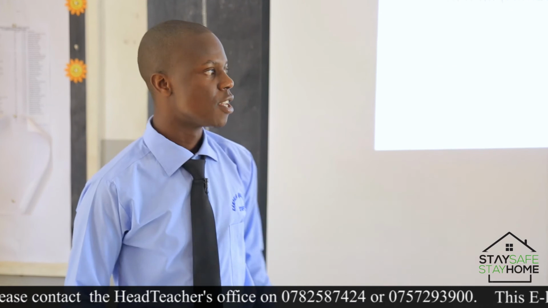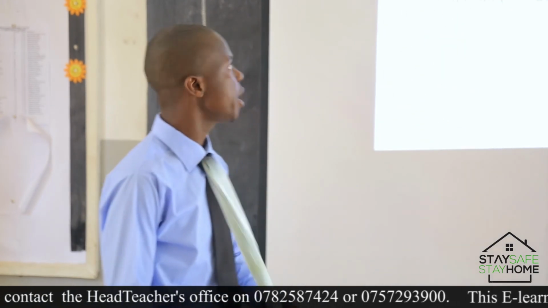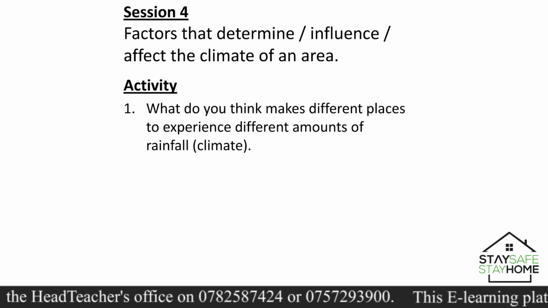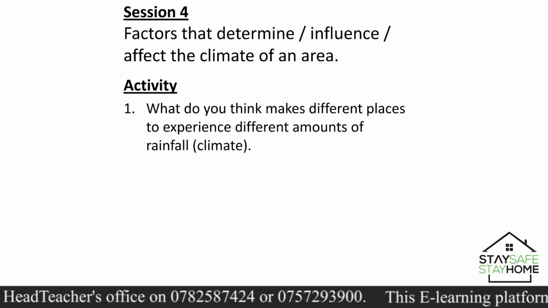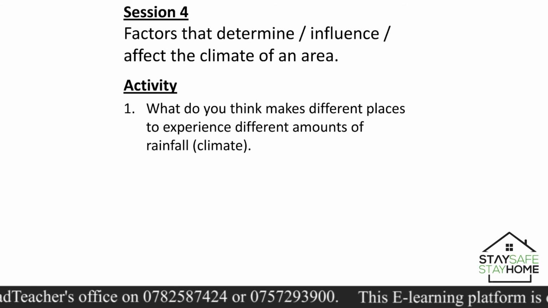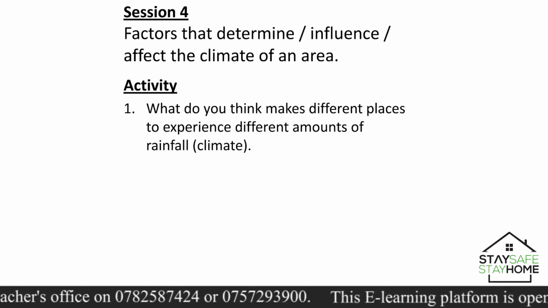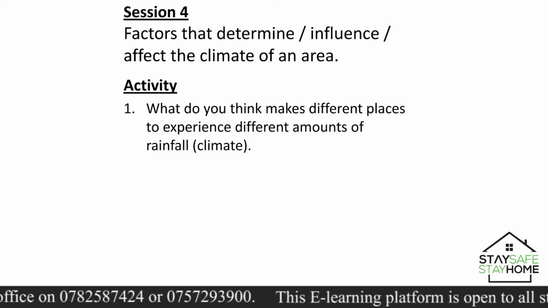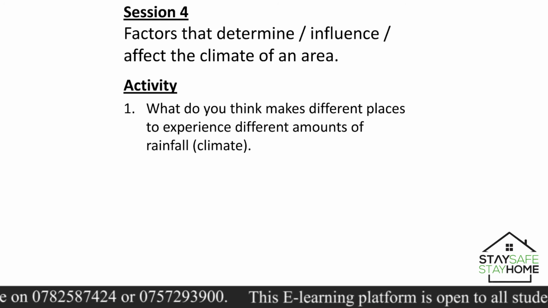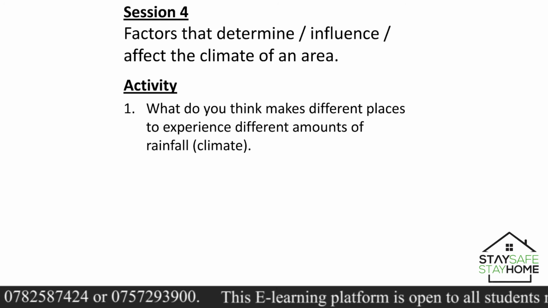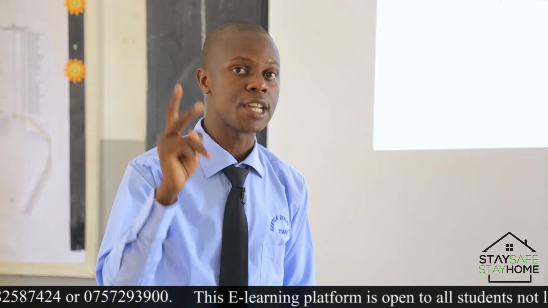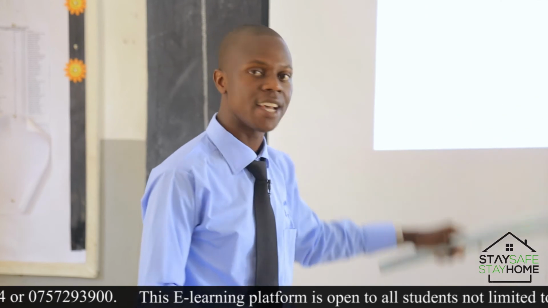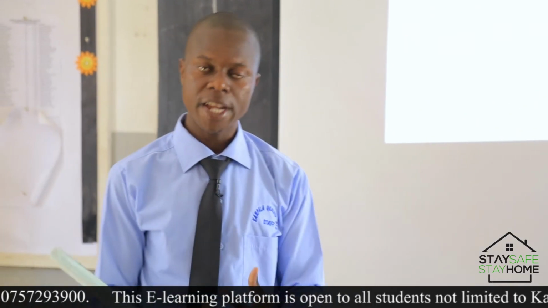Oh, that's right. So information about climate is very important. In our session 4, I want us to look at the factors that determine, influence, or affect the climate of an area. So what do you think makes different places experience different amounts of rainfall? Remember, I told you when we talk about climate, we majorly look at two things: rainfall and temperature. We call those the two aspects of climate. So what makes different places experience different amounts of rainfall?